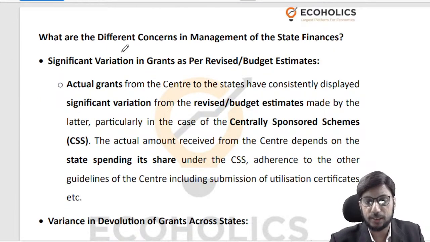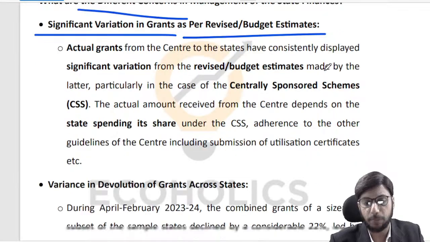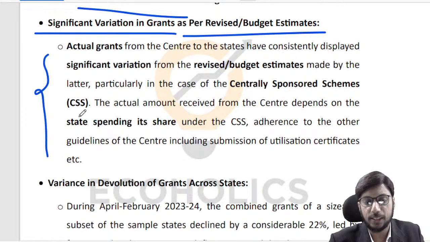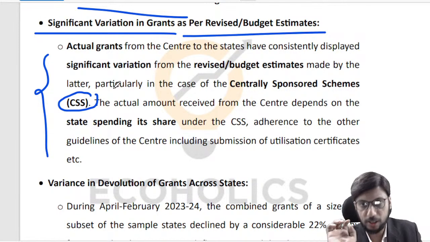What are the different concerns? Some concerns I have already highlighted to you, right? So there is variation in grants as per revised budgeted estimates. For instance, the central government is running a lot of centrally sponsored schemes, and as you may be aware, many of these are run in the expenditure ratio of 60:40, so far as mainland states are concerned at least, right? In the sense that 60% of the expense towards these schemes will come from the central government, 40% will have to be borne by the state government.